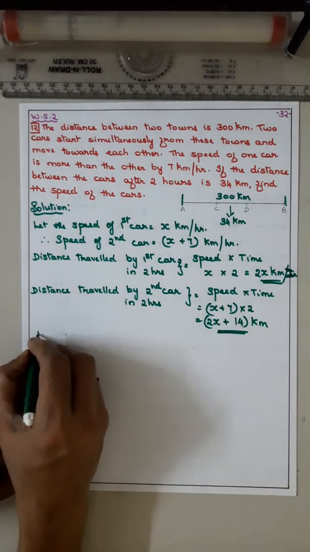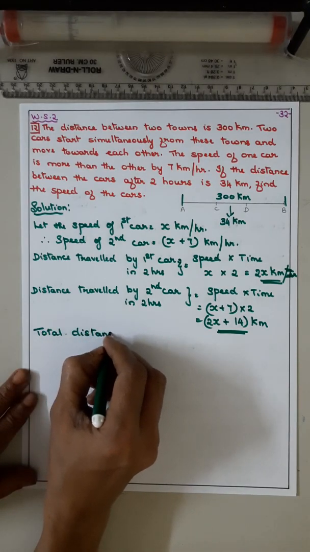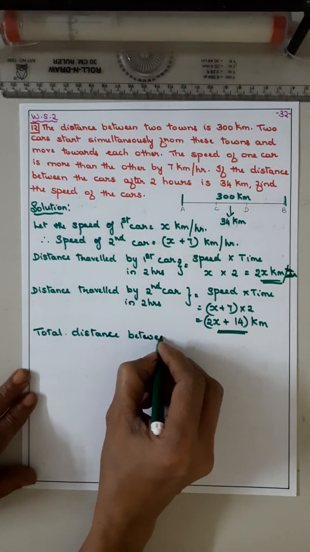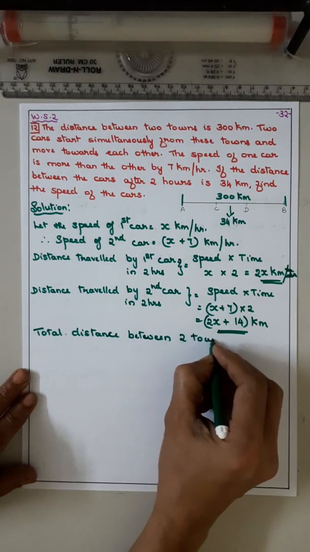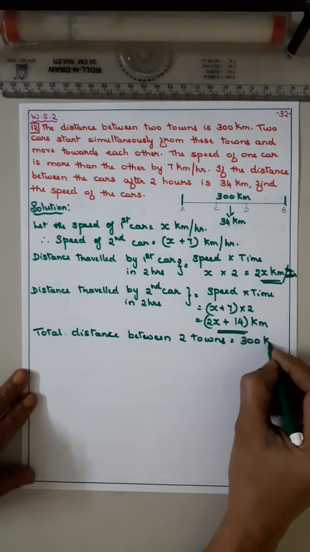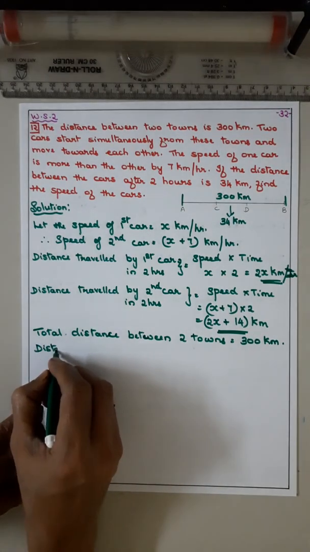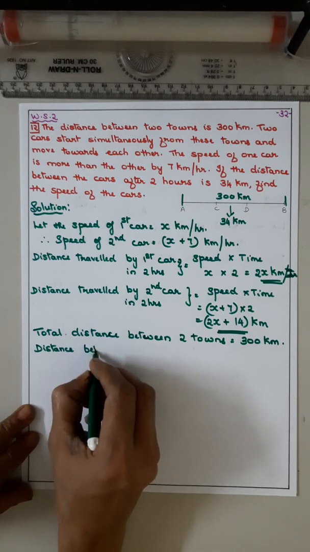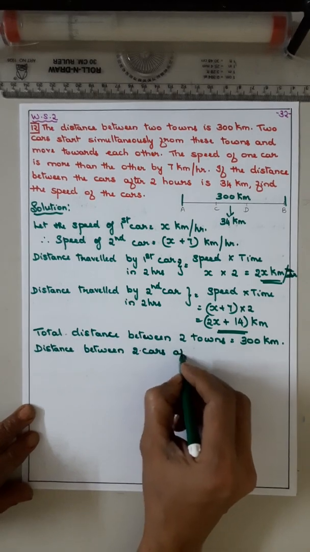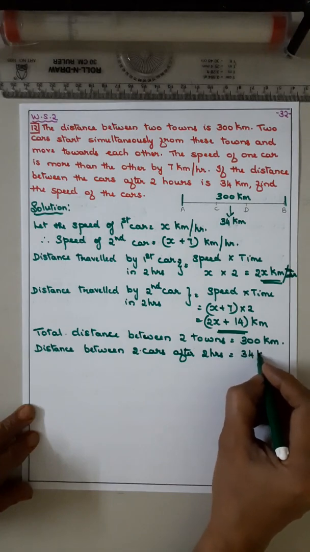Now total distance, how much have they told? Between two towns is equal to 300 kilometer. Distance between the two cars after 2 hours, how much have they told? 34 kilometer.